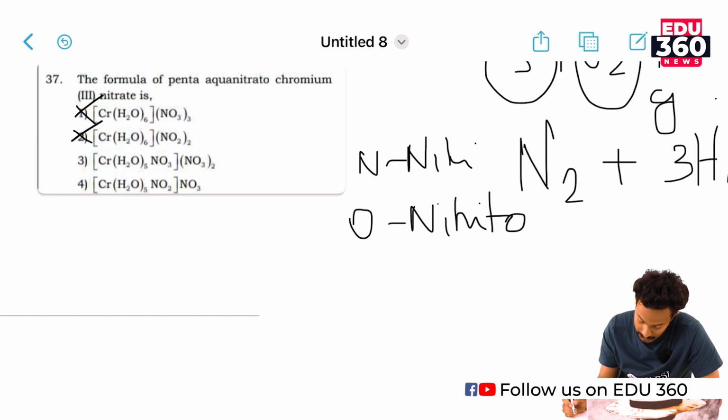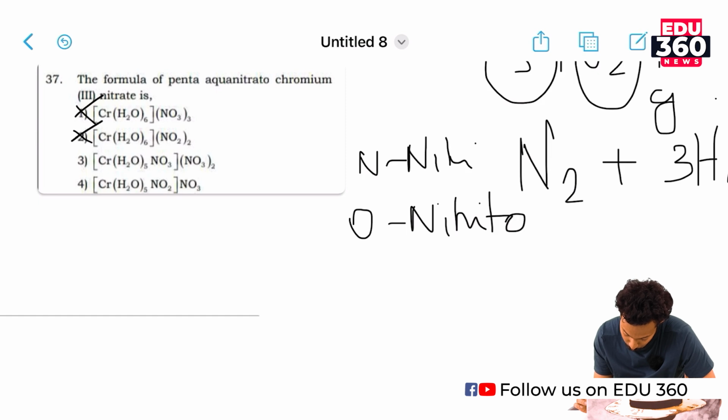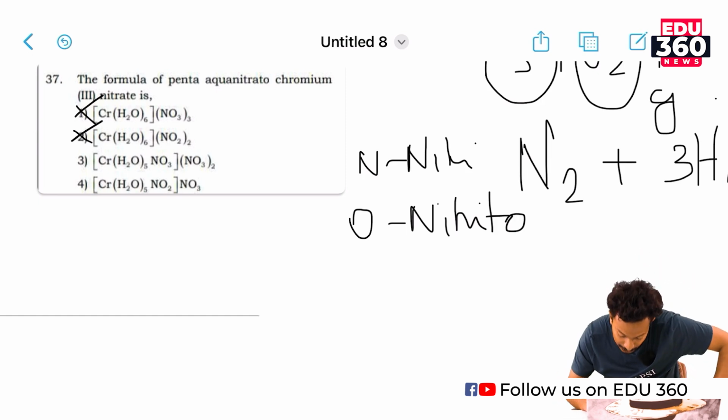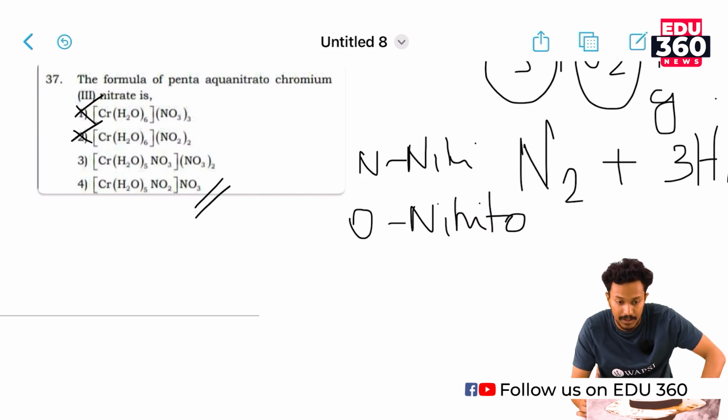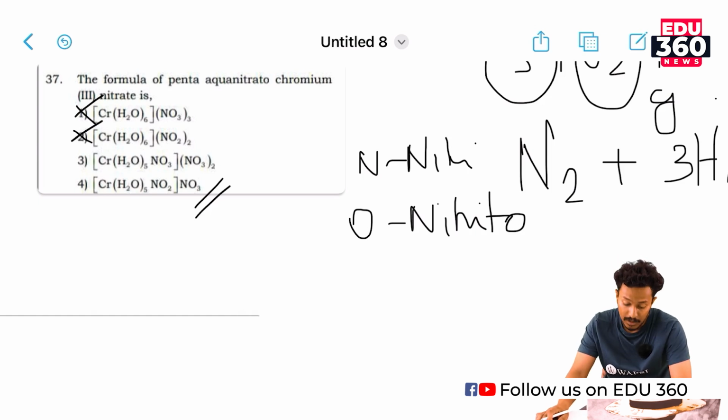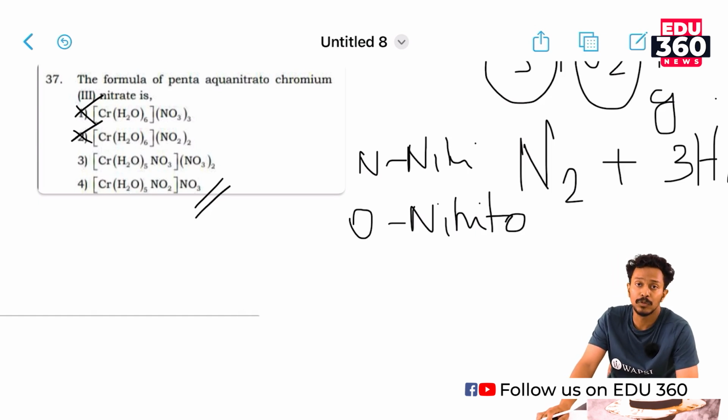So, it's a penta aqua nitrato NO2 group, chromium 3 nitrate. NO3 is the nitrate. So we must check the oxidation state of option number 4 to confirm the result.